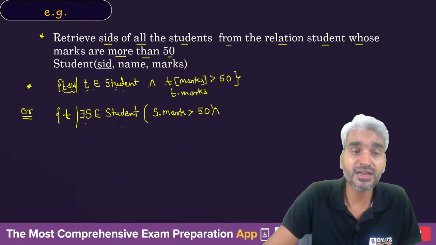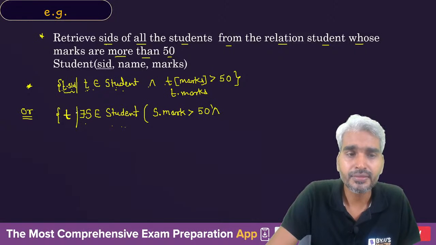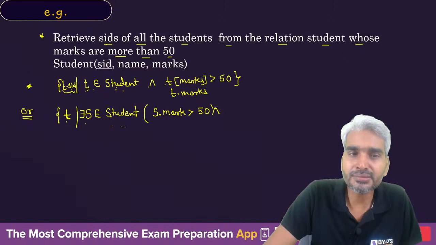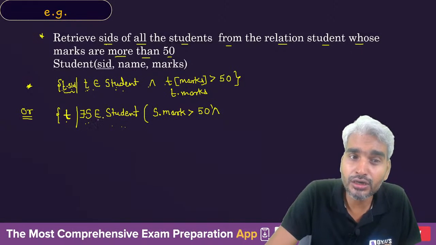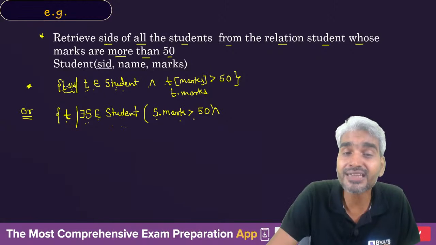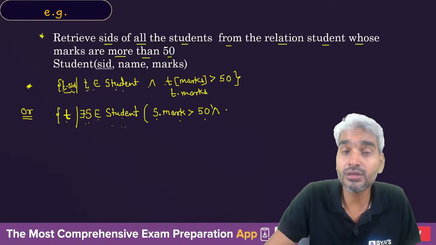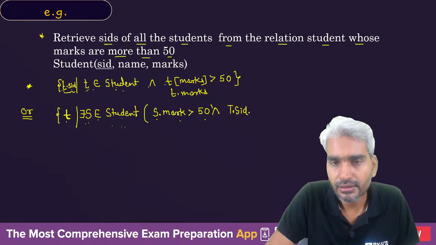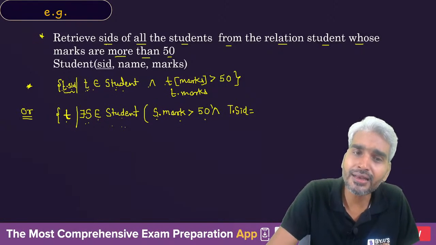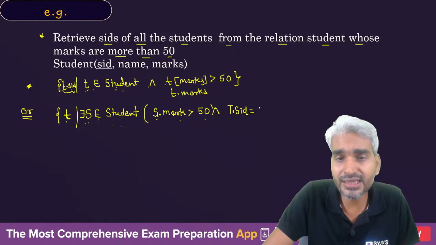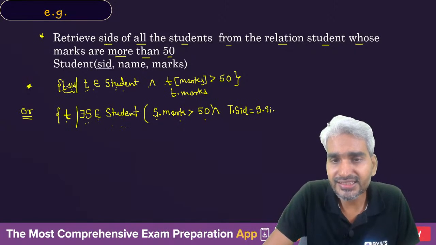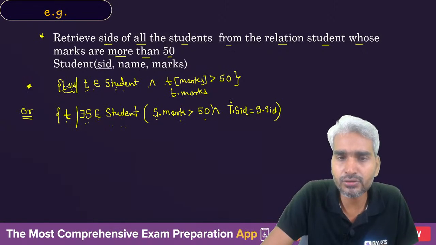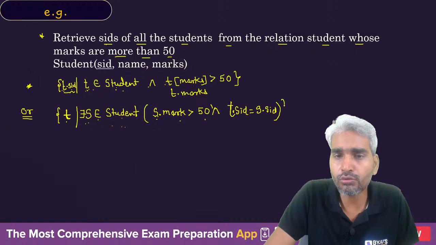But in this particular case, we are saying that there is a tuple variable T, but with respect to a student, we are not using the same tuple. We are simply saying if there exists any tuple S belonging to a student such that in the tuple S marks are greater than 50, and you will write what? T dot SID equals S dot SID. So in the tuple in which marks are greater than 50, the SID of that tuple S will be included in the SID of tuple T. So what is happening here?